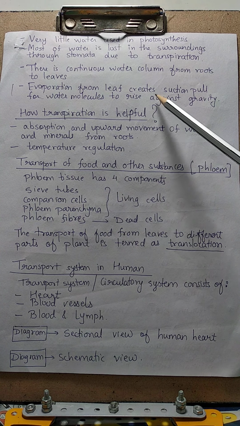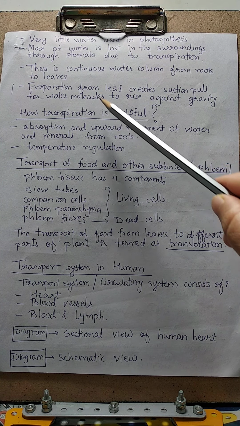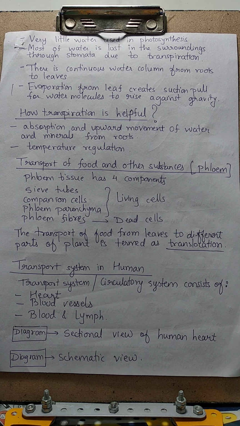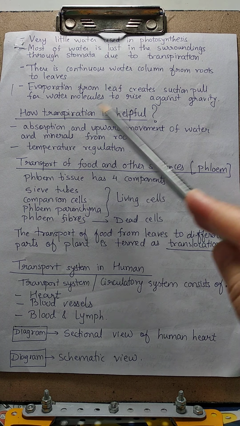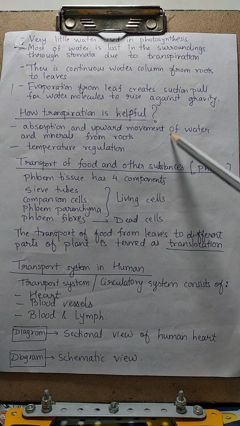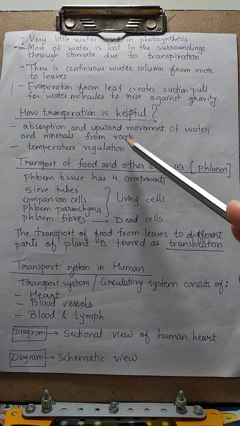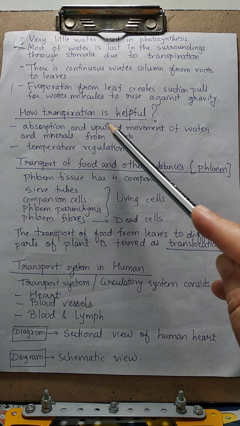Evaporation from the leaf creates a suction pull for water molecules to rise against gravity. See, in ascent of sap, what is happening? Water gets pulled in the upward direction against the action of gravity. And this is all happening due to the process of transpiration. So how is transpiration helpful? Absorption and upward movement of water and minerals from roots is possible due to the process of transpiration.